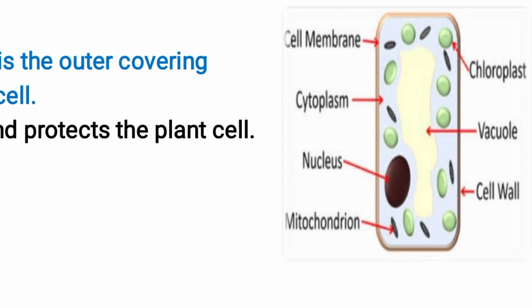Chloroplast and cell wall are found only in plant cells, not in animal cells. Cell membrane, cytoplasm, nucleus and vacuole are all found in both. Clear?